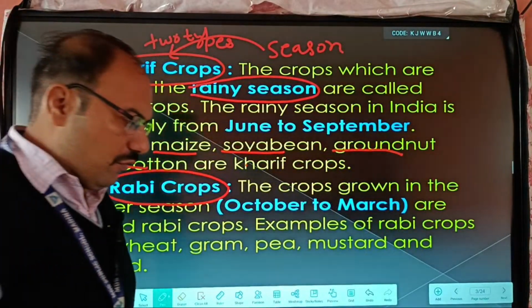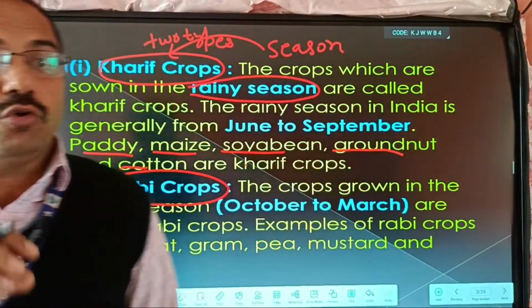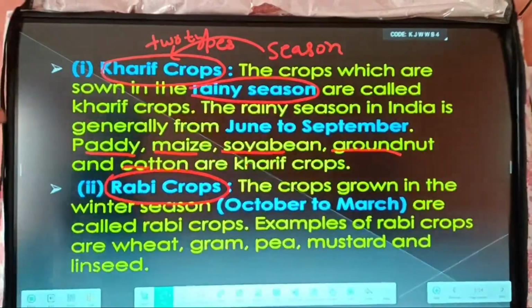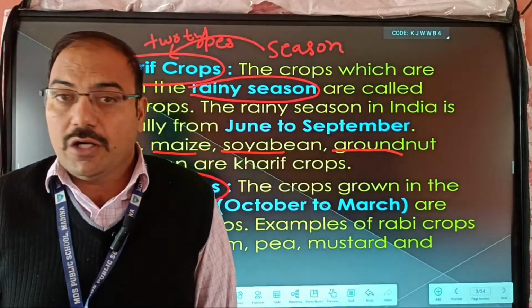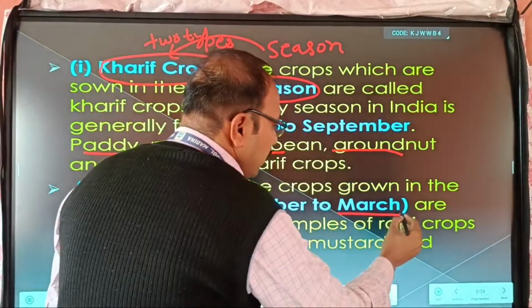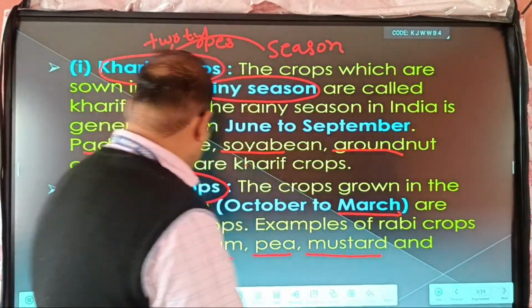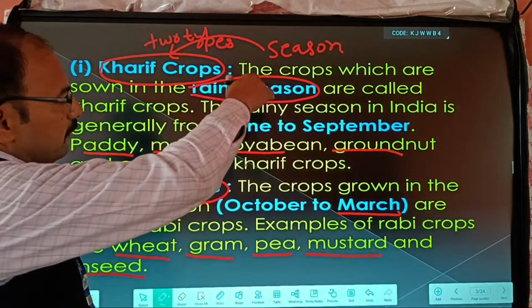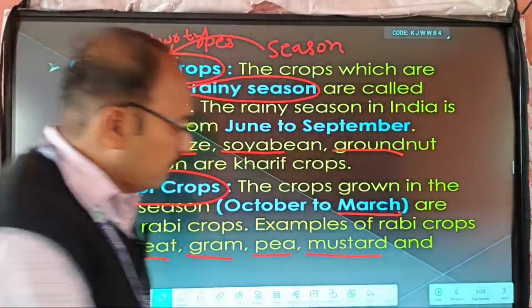And second, rabi crops. Rabi crops need less water, and that is why they are grown in October and November. These are known as winter crops. They are grown in October and November, and they are harvested or cut in the months of March and April. Examples are wheat, gram, peas, mustard, and linseed. So these are examples of rabi crops. These crops are according to the season. So what are the seasons? Summer and winter.